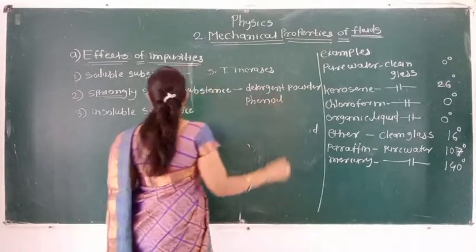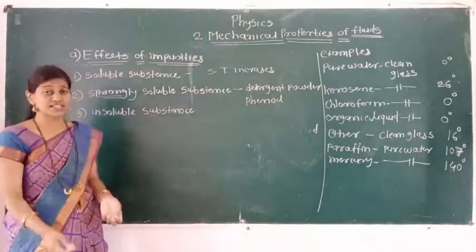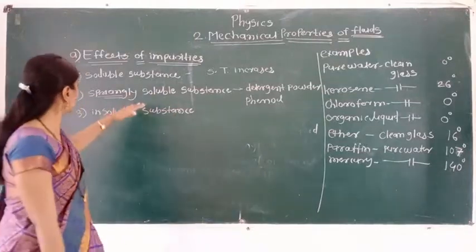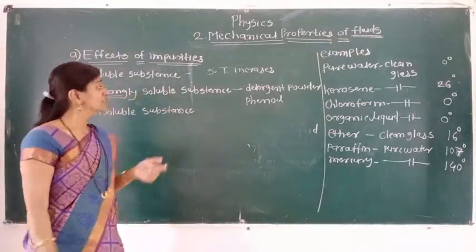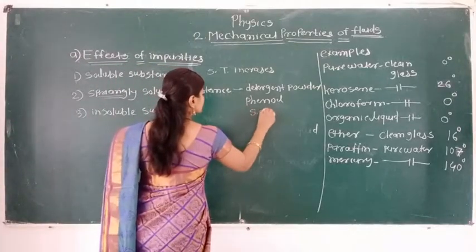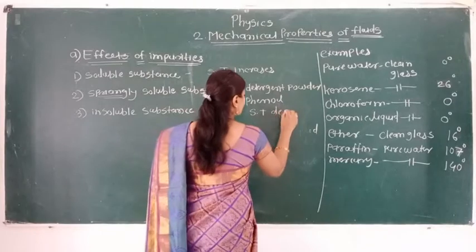So these are the types of sparingly soluble substance. Whenever sparingly soluble substances are added in water, the surface tension decreases. In this case surface tension decreases.